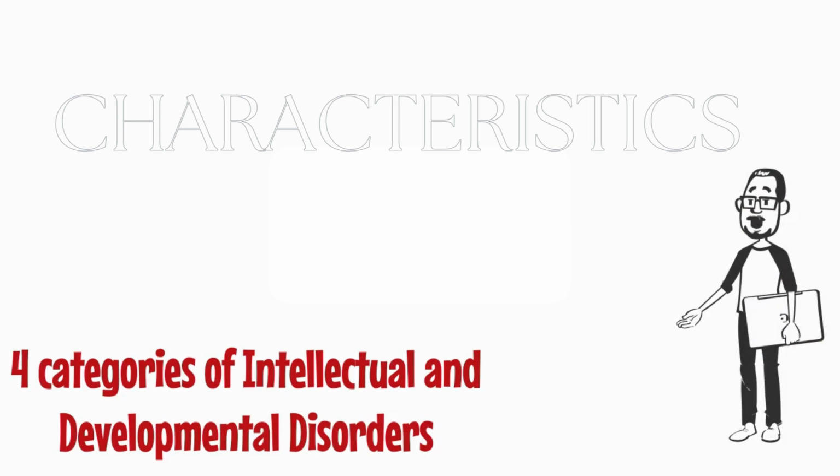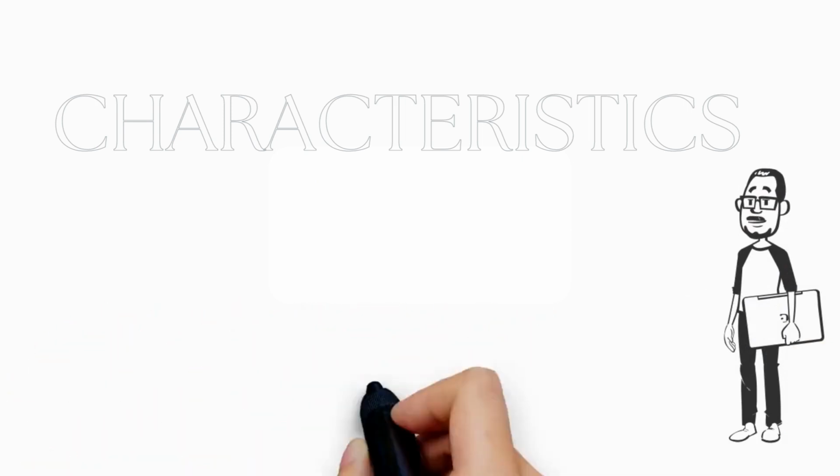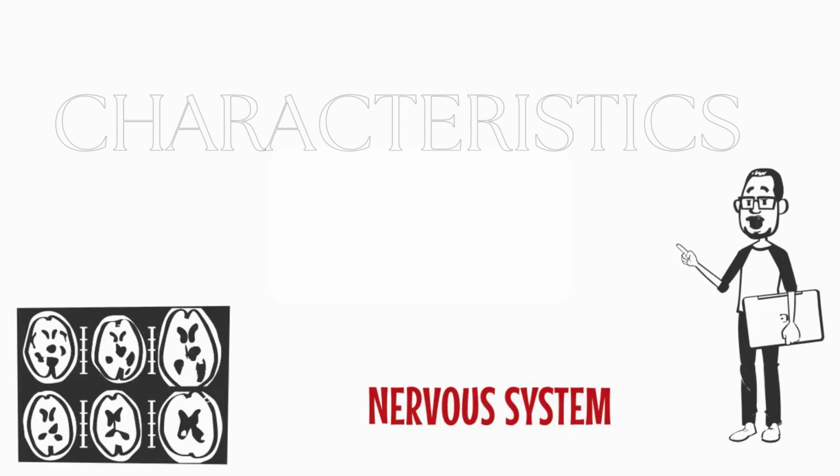Intellectual and developmental disorders can be broken down into 4 categories to better help us understand. 1. Nervous system. These disorders affect how the brain, spinal cord, and nervous system function, which can affect intelligence and learning. These conditions can also cause other issues such as behavioral disorders, speech or language difficulties, seizures, and trouble with movement. Cerebral palsy, Down syndrome, Fragile X syndrome, and autism spectrum disorders are examples of intellectual and developmental disorders related to problems with the nervous system.